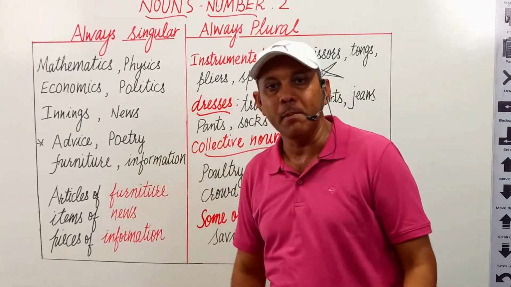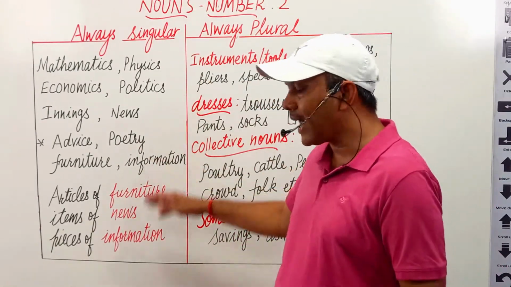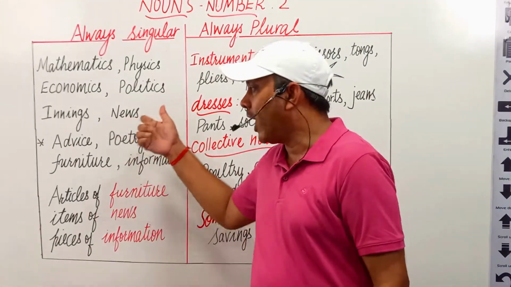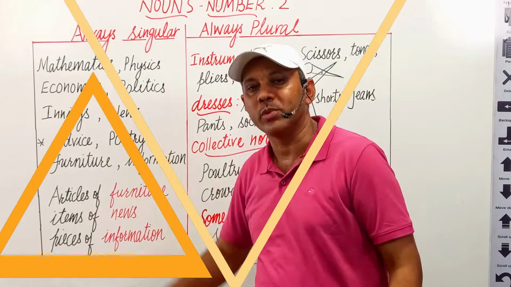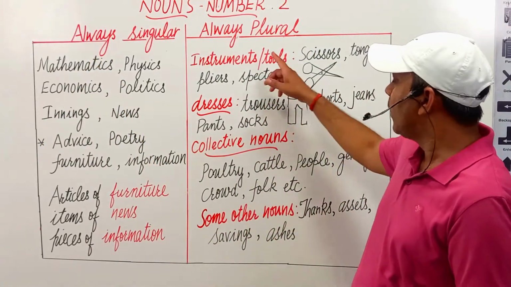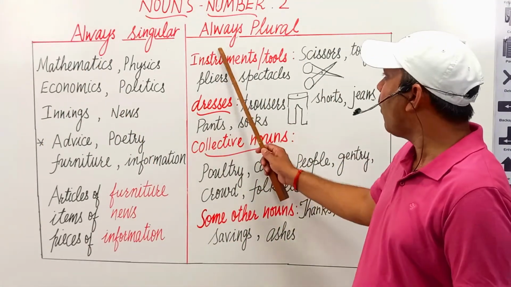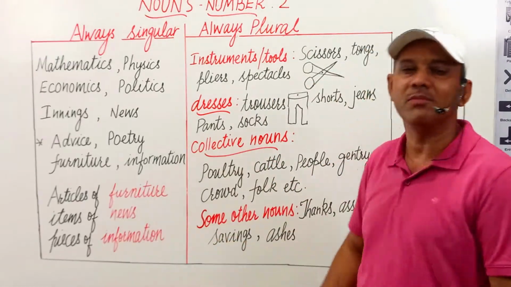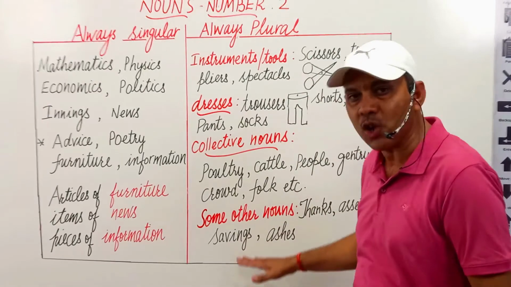There are some more examples. Go through the exercise in detail and know which one more nouns are there in this group. And the next is, some nouns are there which are always plural. They are never used in singular form. We have to understand this topic.